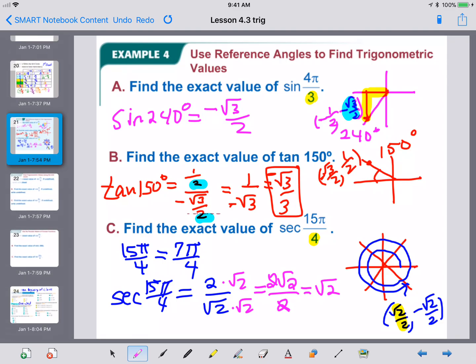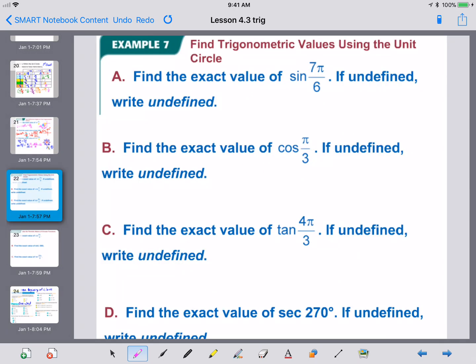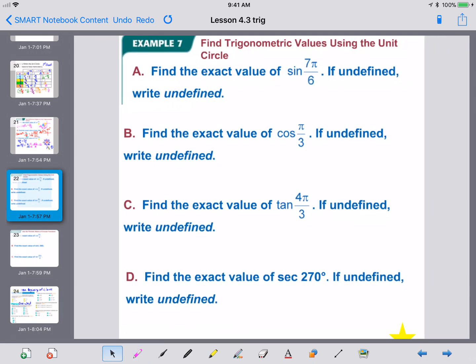Let's keep going and do a few more. Let's look at these ones. What do I notice? Oh my goodness, I've got a 6 in the denominator. That's related to 30 degrees. So I know this is going to land me in a spot related to 30 degrees. Okay, but where? Where does it land me?